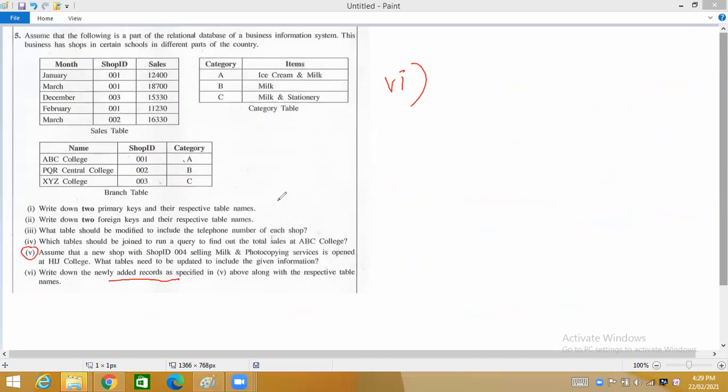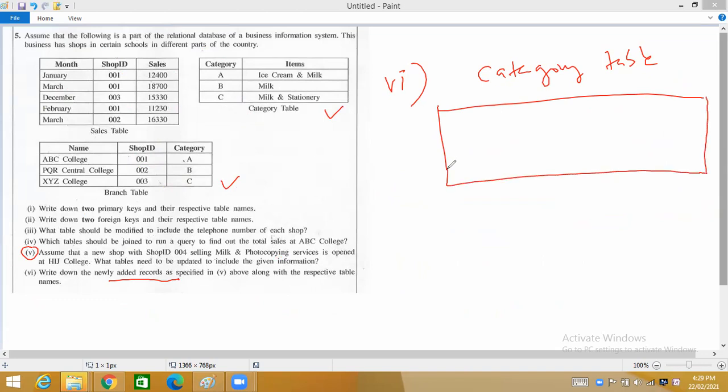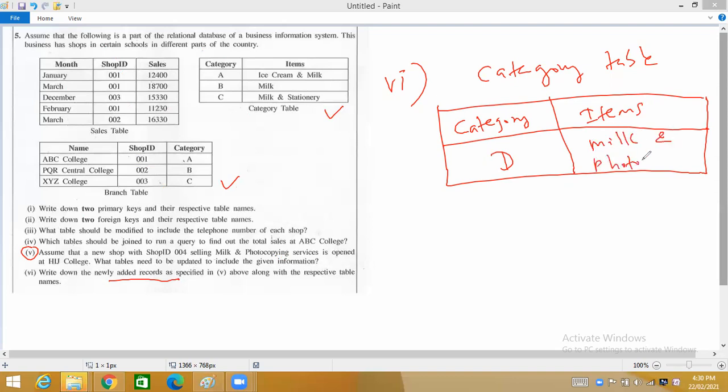Okay, so where did you add new records? To this table and to this table. So category table, let's do the category table first. It is enough if you write only the newly added record, no need to draw the entire table. So category, it is D, and what is the items available under category D? It is milk and photocopying services.